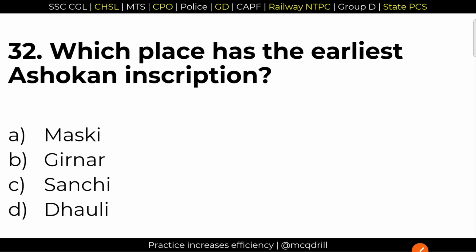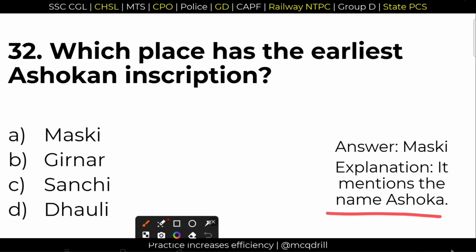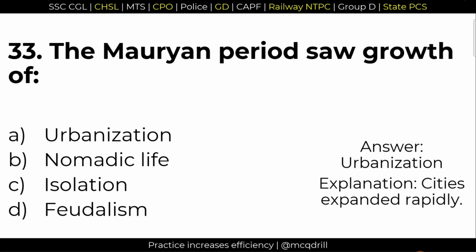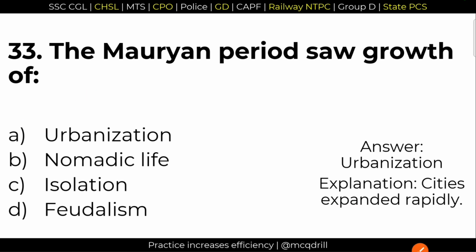32. Which place has the earliest Ashokan inscription? Option A, Maski. From Maski, we have found the name of Emperor Ashoka. Ashoka called himself Ashoka in this Maski inscription. 33. The Mauryan period saw rapid growth of urbanization. Option A, urbanization. Cities expanded rapidly. Option A is the right answer.